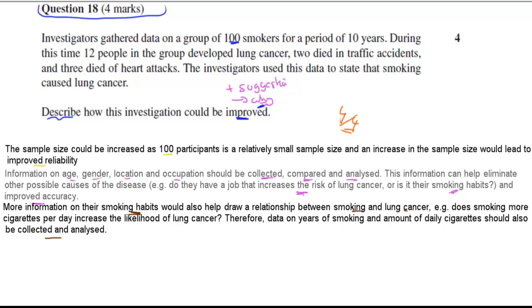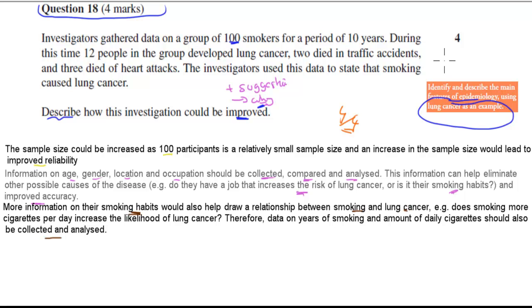Right, so this question comes from this dot point: identify and describe the main features of epidemiology using lung cancer as an example. And then there was another one that talked about lung cancer and the link to the cause of lung cancer. Those two dot points would be for this question. But hopefully that was useful.